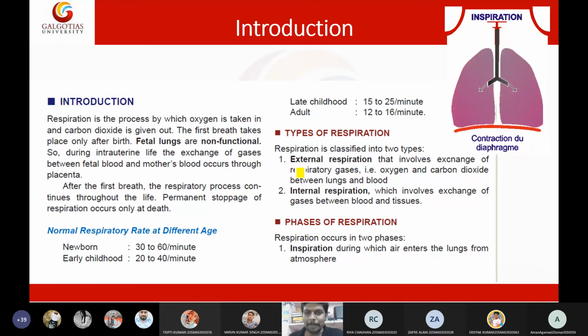Anyway, we have two types of respiration: external respiration and internal respiration. External respiration is the exchange of gases between lungs and blood, whereas the exchange between blood and tissues is called internal respiration.